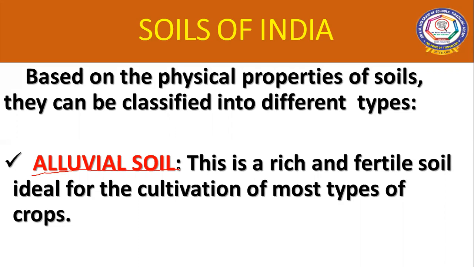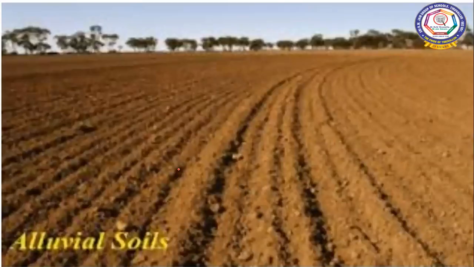So this fertile alluvial soil supports cultivation of crops. Mostly in India, we can find these rich deposits of alluvial soil in the Indo-Gangetic plains and in the peninsular belt. Okay. Mostly this alluvial soil covers 24% of India's land area. So this is a very, very rich and fertile soil. You can see this is the alluvial soil.